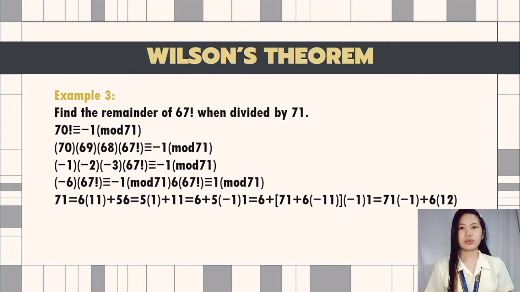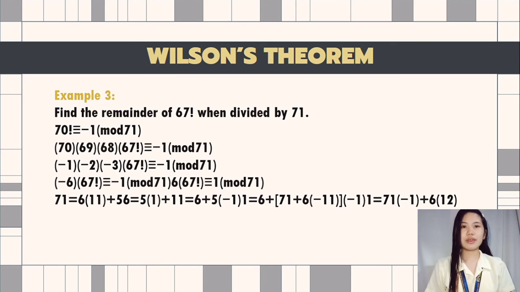71 is equal to 6 times 11 plus 5, and 6 equals 5 times 1 plus 1. So 1 is equal to 6 plus 5 times negative 1, which is equal to 6 plus the quantity of 71 plus 6 times negative 11 times negative 1, which is equal to 71 times negative 1 plus 6 times 12.